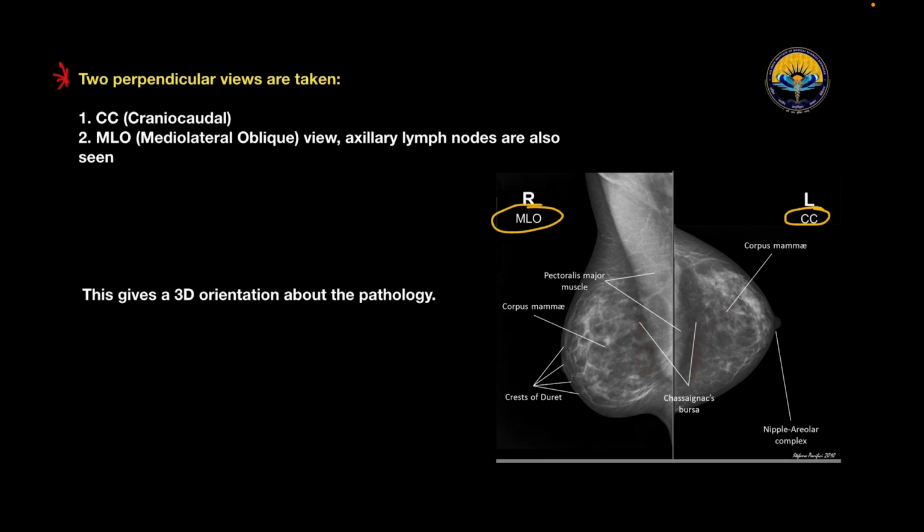While look over here, here we have the mediolateral oblique view, and here we can see the pectoralis muscle, and in this view we can also look for axillary lymphadenopathy. Also look over here, this is the corpus mammae and this is the crest of Duret. Also, this gives a 3D orientation about the pathology.